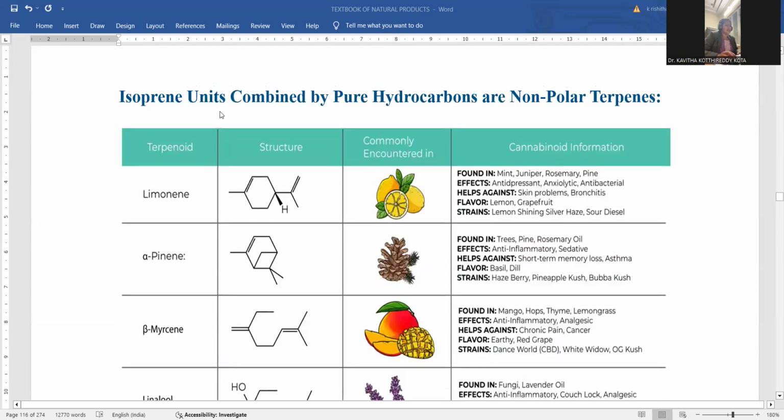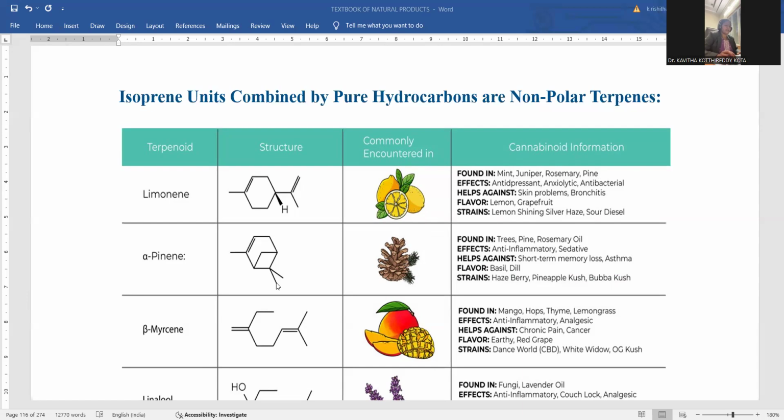Limonene is made of isoprene units, and how the hydrocarbon fabrications are possible, all these are part of non-polar terpenoids. Their tabular representation is provided for your understanding. If you want to know about limonene, its structure has only one ring system with the cyclohexene skeleton and the isopropenyl side chain branch, and here is the methyl. From lemon you are able to extract this limonene. Mint, juniper, rosemary, pine are also sources from which you are able to extract it.